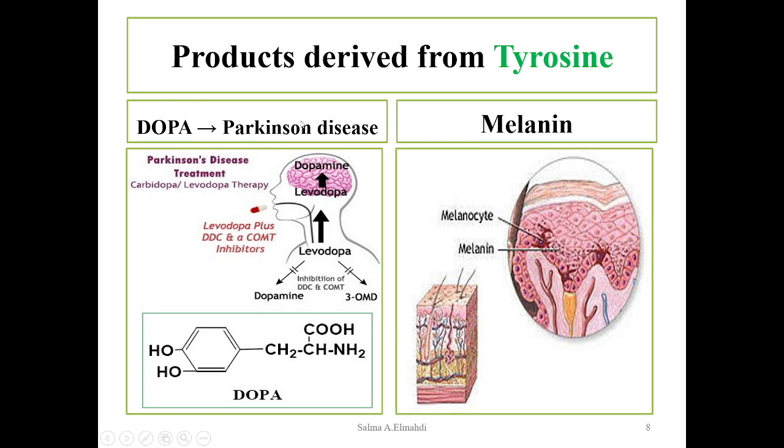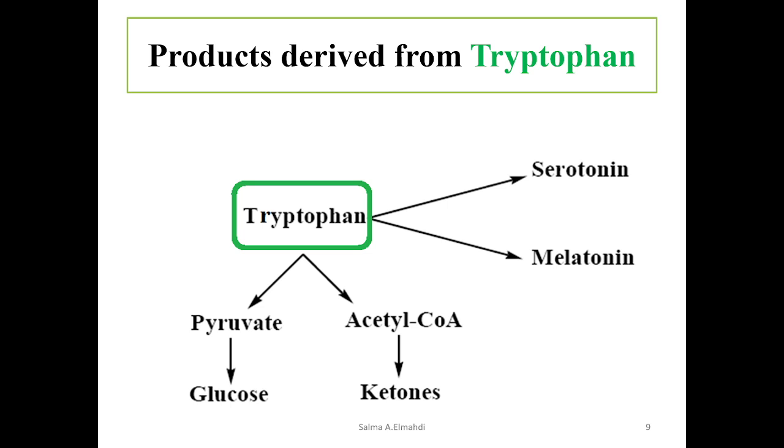DOPA is related to Parkinson's disease, particularly its treatment. So for the treatment of Parkinson's disease, we use drugs such as carbidopa, levodopa. Melanin, as you can see here, is produced by melanocytes and deposited to give the skin its color.